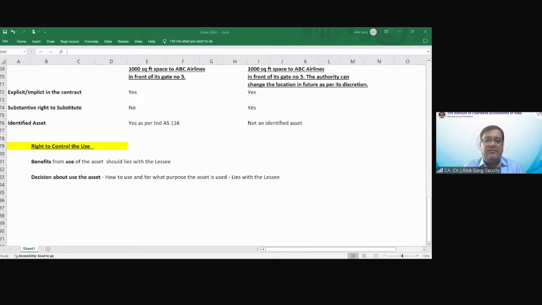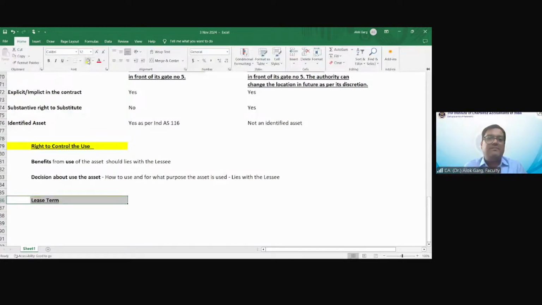Very good. So lease term is equal to non-cancelable period plus rent-free period plus optional renewal period plus optional termination period. So friends, let's discuss the lease term. We are discussing the concept of lease term.